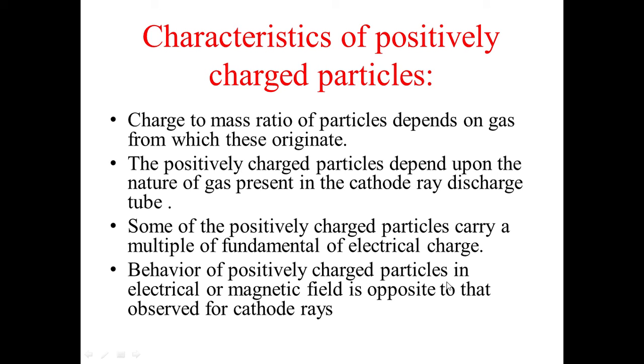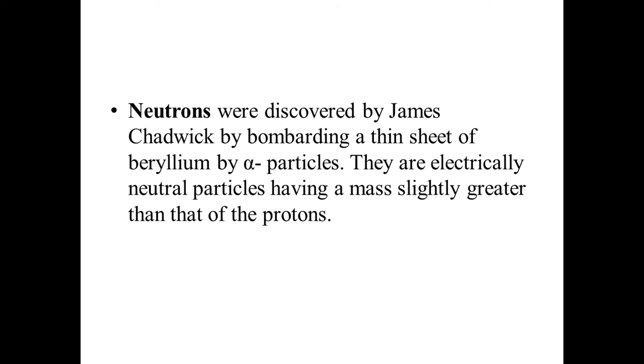The behavior of positively charged particles in electric and magnetic fields is opposite to that observed in cathode rays. Because anode rays consist of positive charge, they are repelled by the positively charged anode, while they are attracted by the cathode. That's why they show just the reverse behavior.